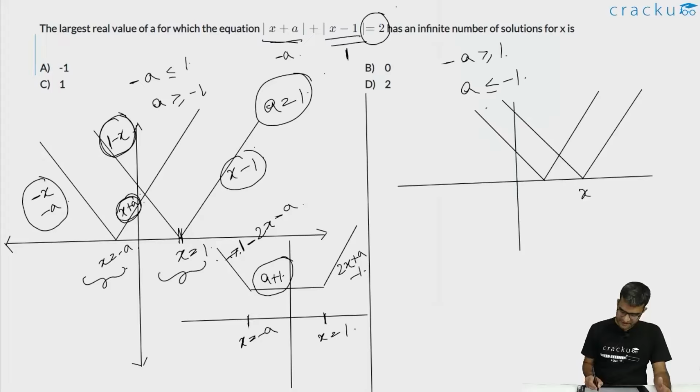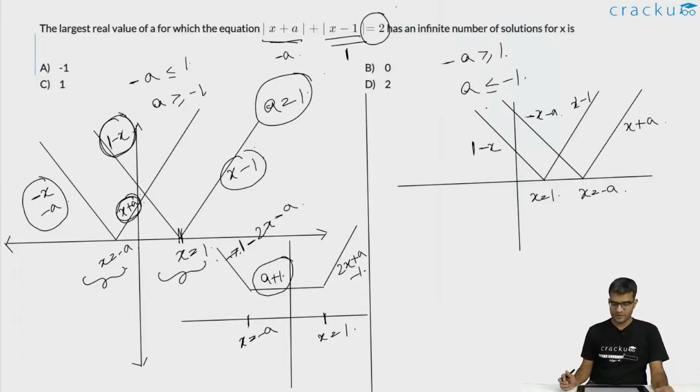Over here x is equal to minus a is to the right, this is x is equal to 1. To the left of x is equal to 1, this function will be 1 minus x. To the right, this is x minus 1. Similarly, to the left of x is equal to minus a, this will be minus x minus a, and this will be x plus a.